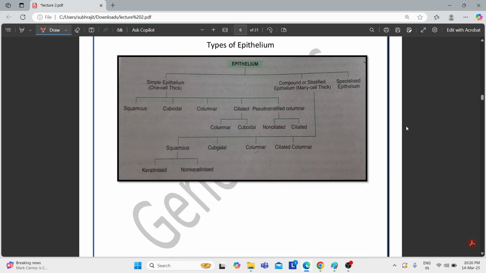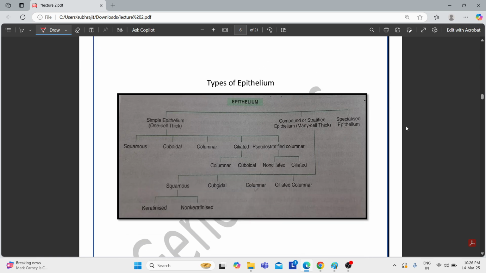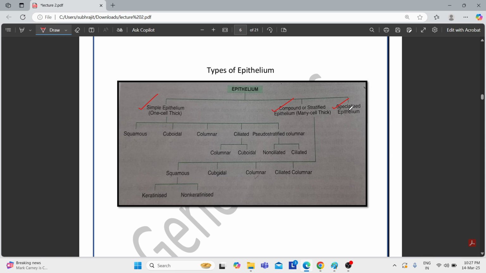Now we come to the next part, that is the types of epithelium. It is basically divided into three parts. One is the simple epithelium, another is the compound epithelium, another is the specialized epithelium. Simple epithelium is further divided into 5 parts, that is squamous, cuboidal, columnar, ciliated, and pseudostratified columnar.